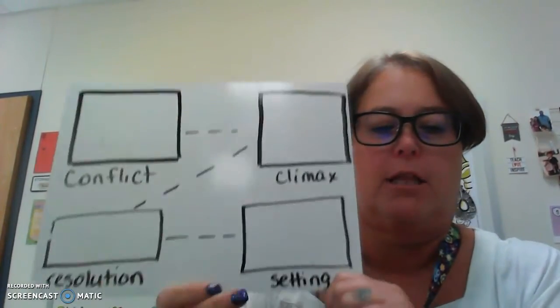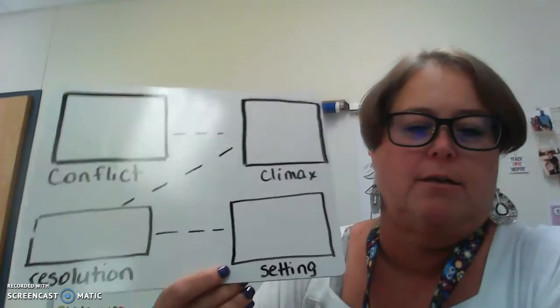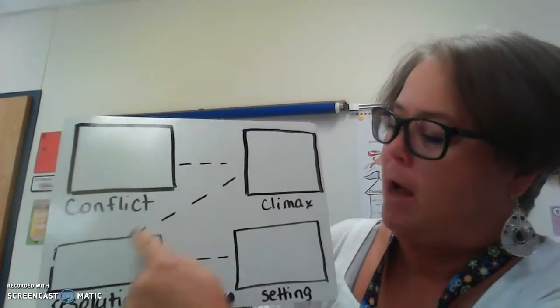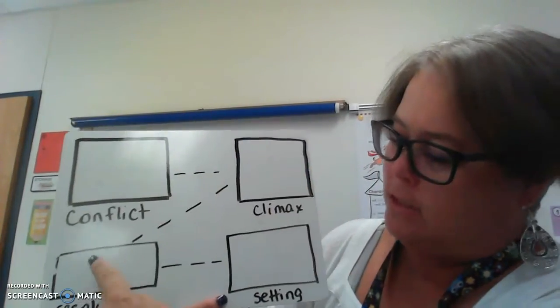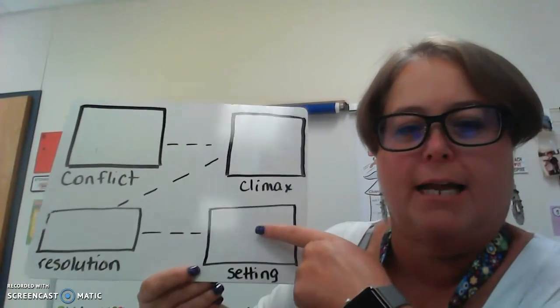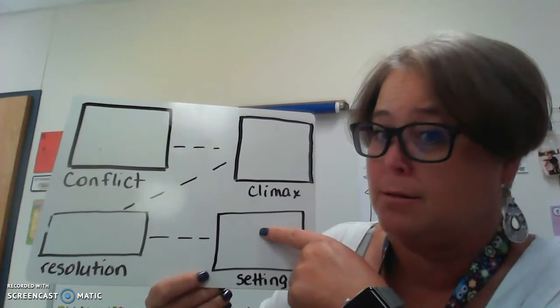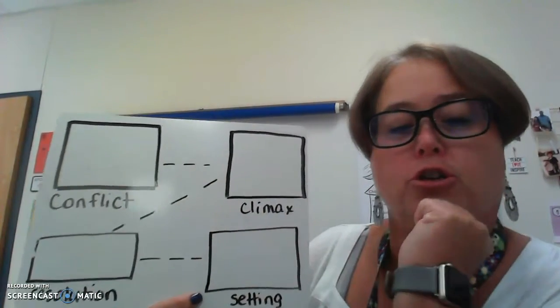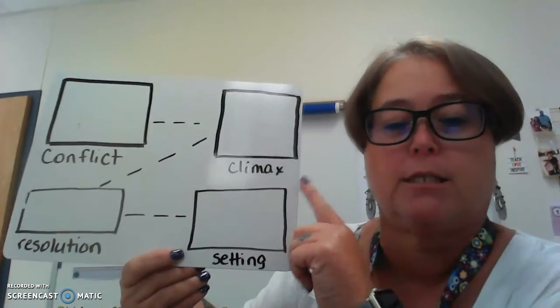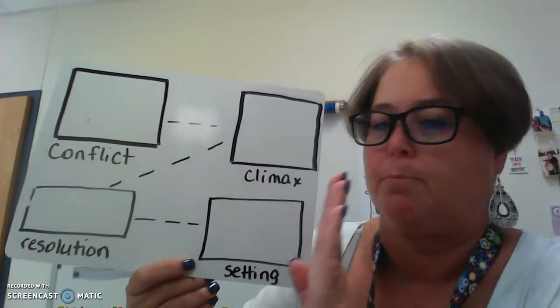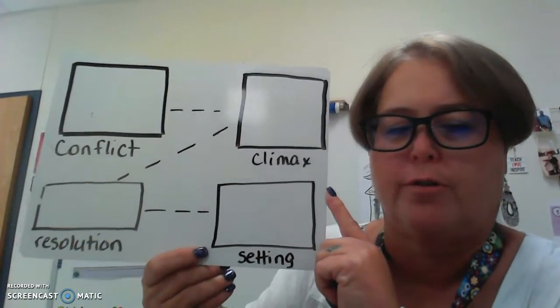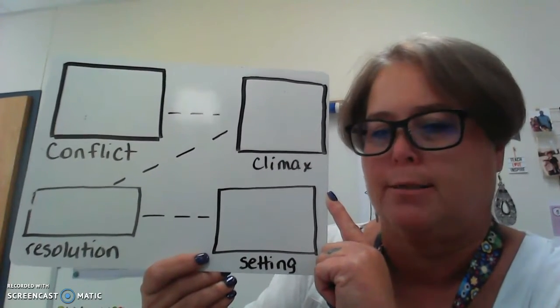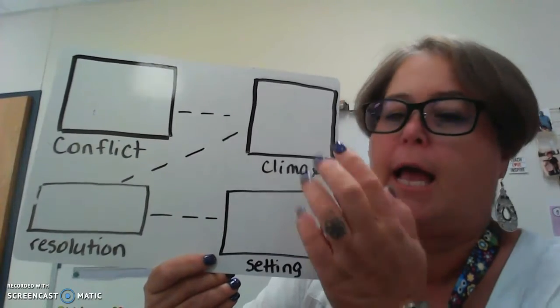Now I want you to get out your journals. Get out your journals, and on a page in your journal, you're going to make a little chart that looks like this. It's just 4 little boxes. Conflict, climax, resolution, but I've added an extra box. So you're going to draw this in your journal, 4 boxes, write the words. If you need to pause the video right here while you draw this in your journal, go ahead and pause, draw this in your journal, and then come back.